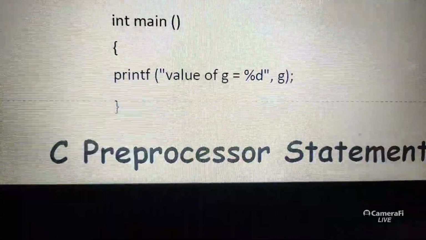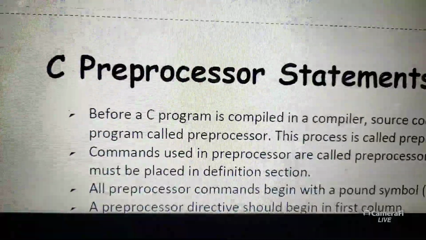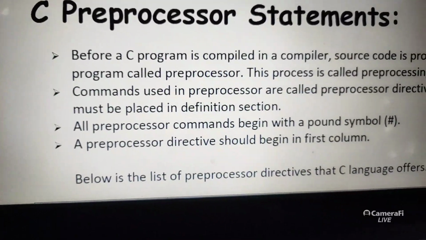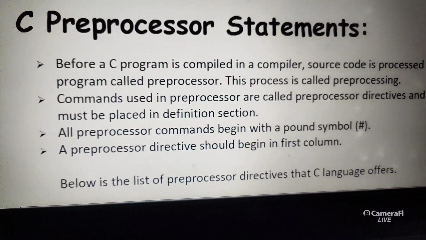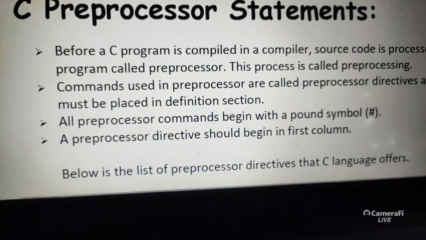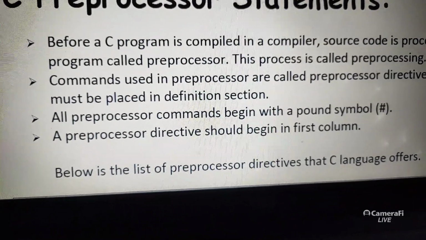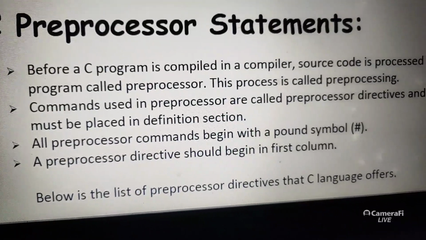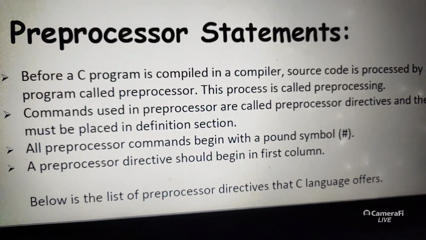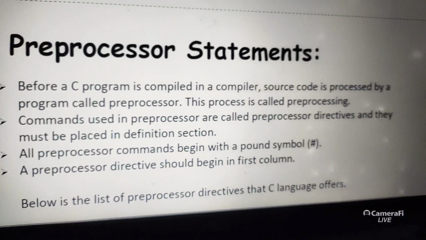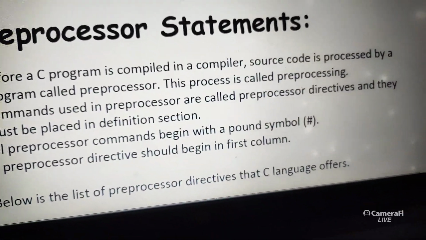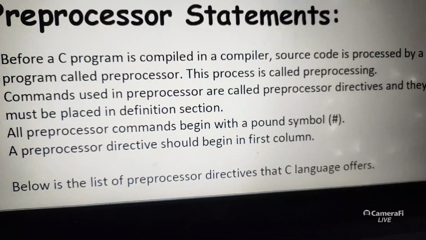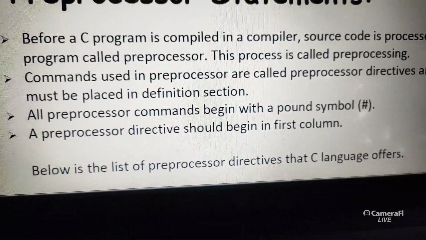So that is variables. Okay, next, preprocessor directives. Before going to compile the program, the preprocessor directive should be included in the program. The preprocessor directive will allow the compiler to process before the source code. We are writing some programs, addition of two numbers, greatest of two numbers, and that source code will be added with other codes.